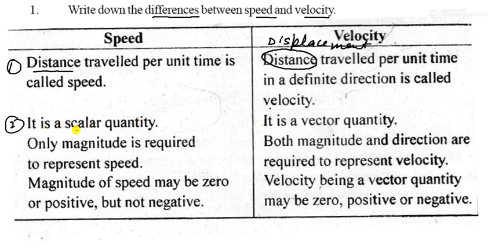So that displacement is, as you know, the distance between initial and final position. Now, second one is it is a scalar quantity. Speed is always a scalar quantity, but velocity is a vector quantity. So always remember. Now, third point is only magnitude is required here to represent speed.